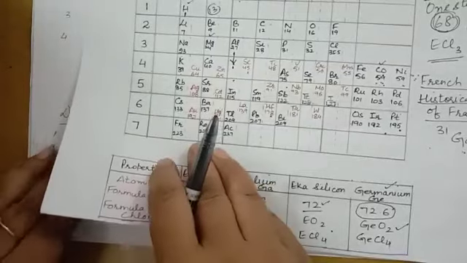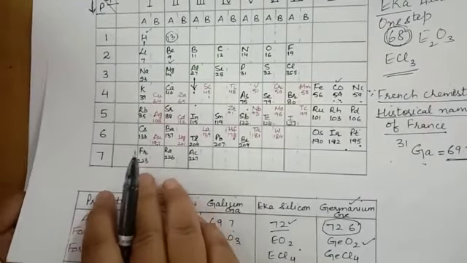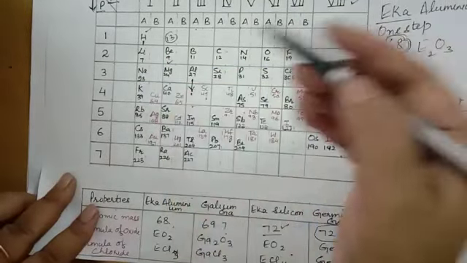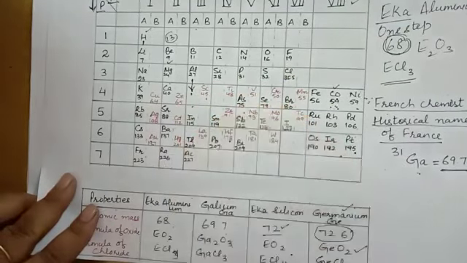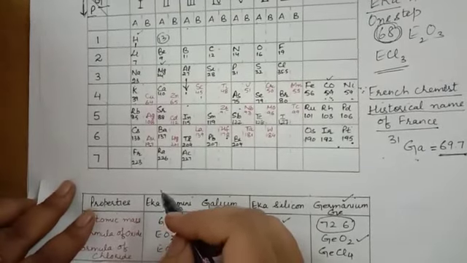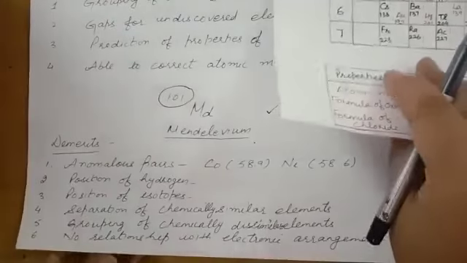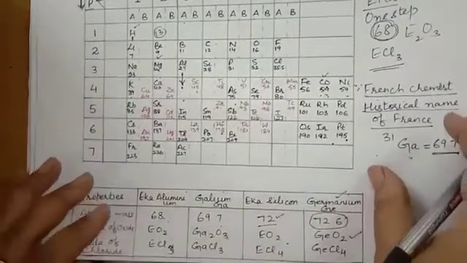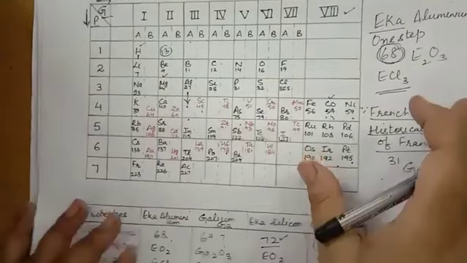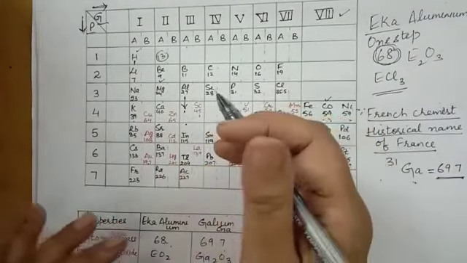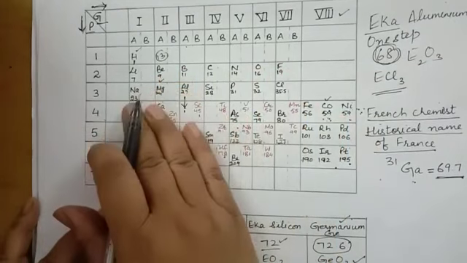And some elements with dissimilar properties were placed in the same group. For example, sodium and potassium, highly reactive, are placed with copper, silver, gold. That was not explained and it became a failure for Mendeleev. Then, no relationship with electronic arrangement: he did not discuss anything about the electron arrangement or its relationship with these elements.